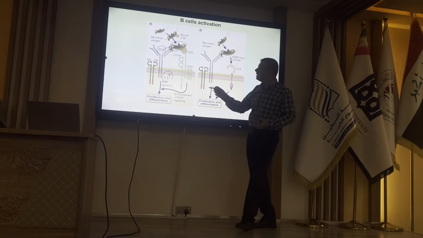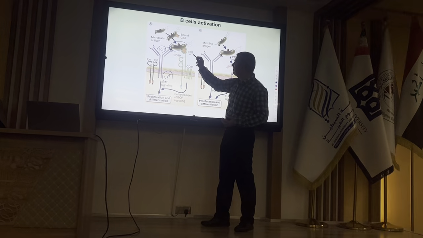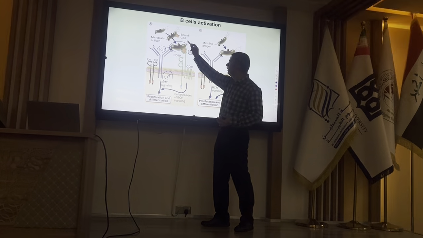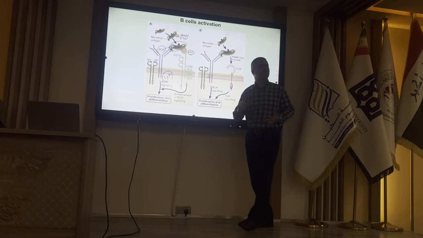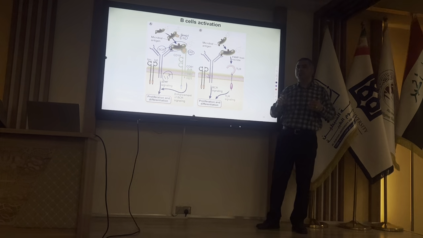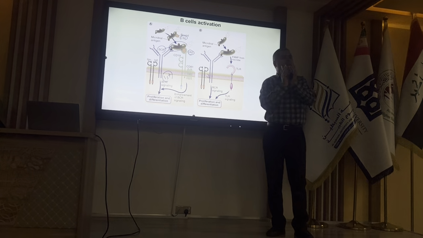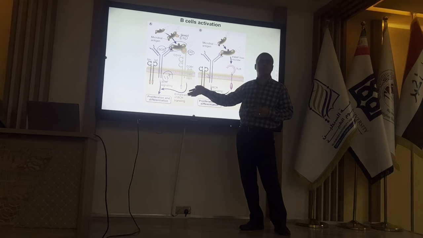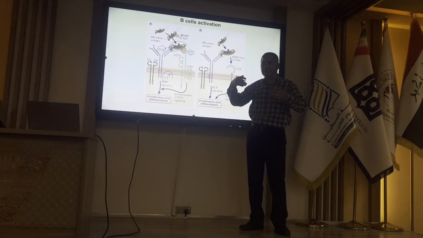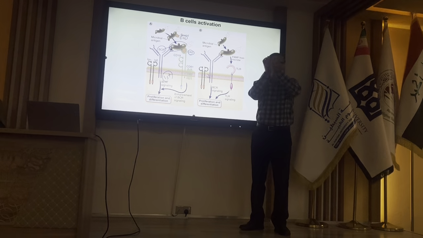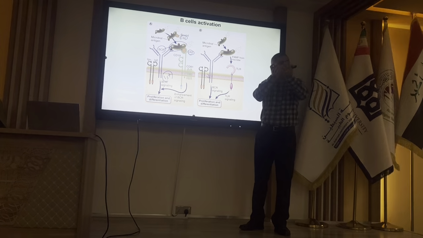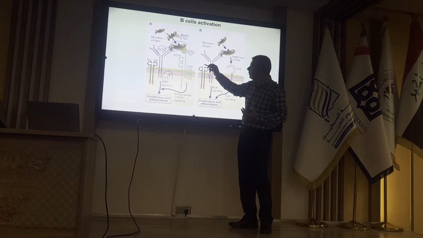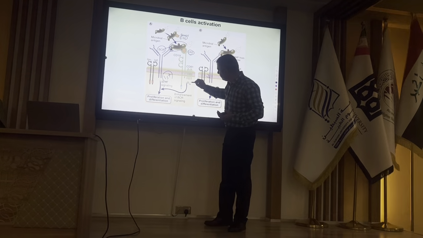And the second signal is provided by this one. What is this? Complement receptors. Do you remember I told you one important function of the complement system is to increase activation of B cells. So the complement system will increase B cell activation and increase antibody production by providing second signals.